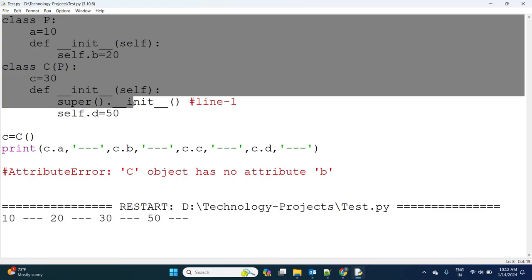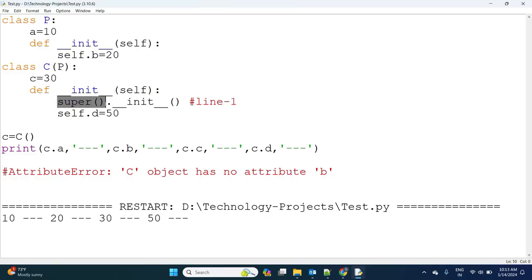But if you want to access a parent class instance variable which is declared inside a constructor, then we have to use the super keyword inside the constructor. Super we can call only inside a constructor and a method. If you try to use super anywhere else, it will give an error.